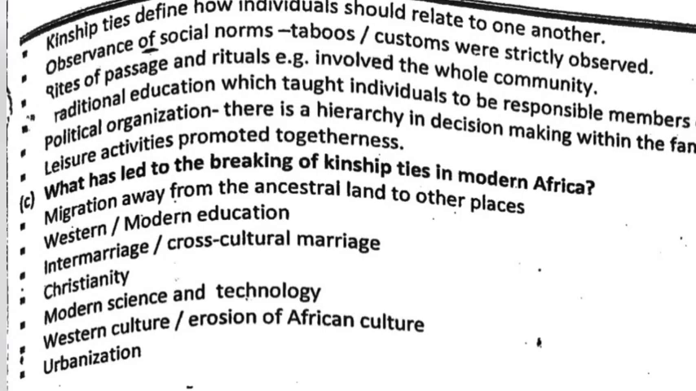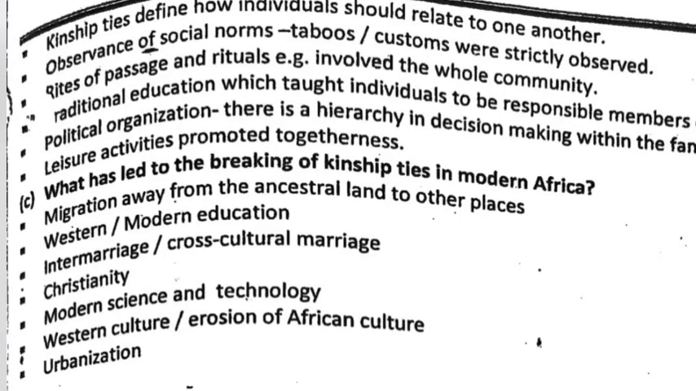Observance of social norms, taboos, customs were strictly observed. Rites of passage and rituals, for example, involving the whole community. Traditional education which taught individuals to be responsible members of the society. Political organization. There is a hierarchy in decision making within the family, or the clan, or the community. Leisure activities promoted togetherness.